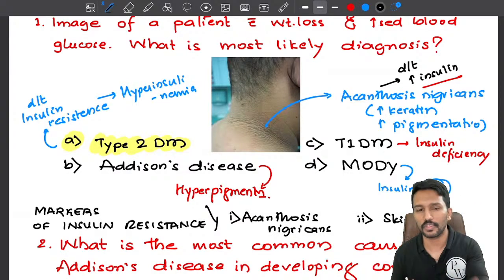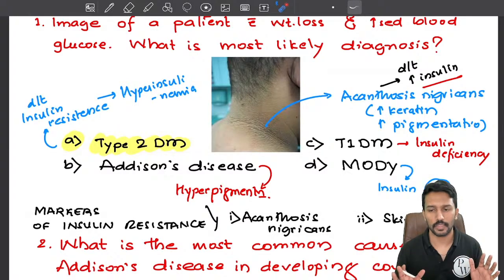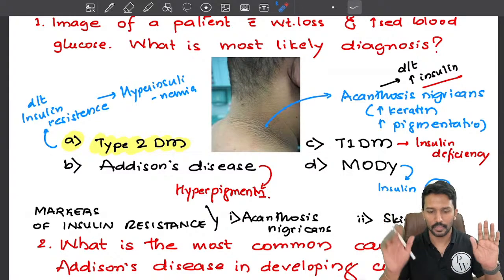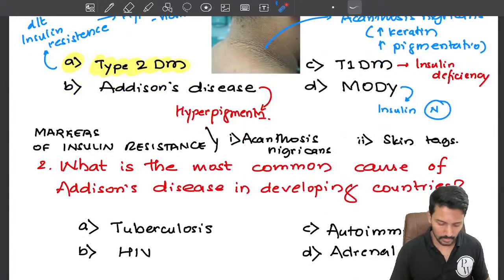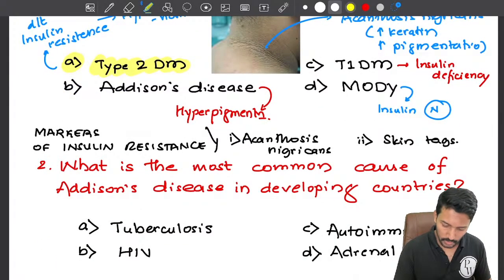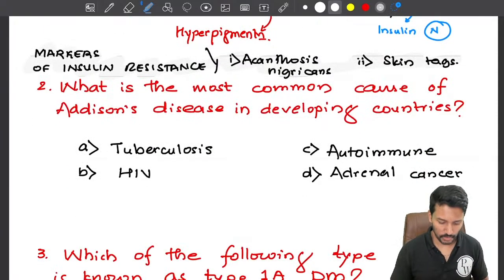You are inching towards becoming type 2 diabetes mellitus. So recognizing type 2 is pretty easy. Diabetes with signs of insulin resistance is equal to type 2 diabetes mellitus. Clear? Okay, so this is going to be an important MCQ point for you. Now let us move to the next question.